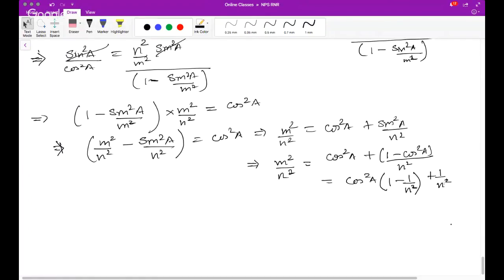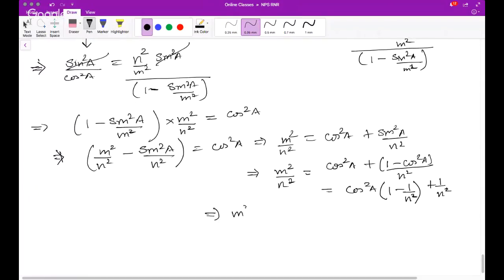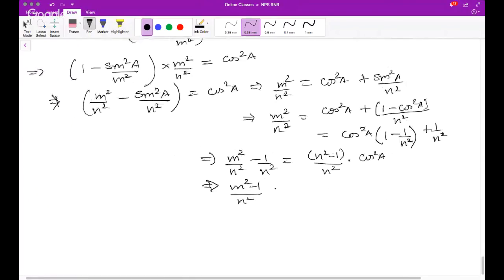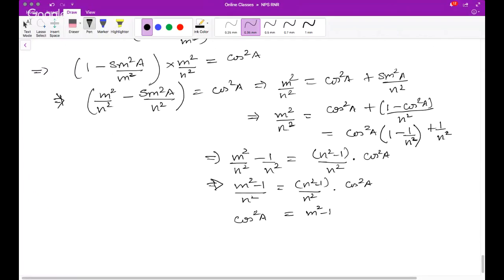You take 1 upon n square on the left hand side, you will get m square by n square minus 1 by n square is equal to n square minus 1 by n square into cos square A. Simplifying, take LCM, you will get m square minus 1 upon n square is equal to n square minus 1 by n square into cos square A. So hence cos square A is equal to m square minus 1 by n square minus 1. Proved. This is what was to be proved.